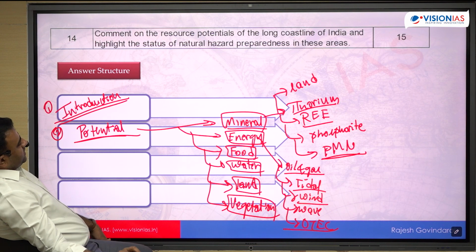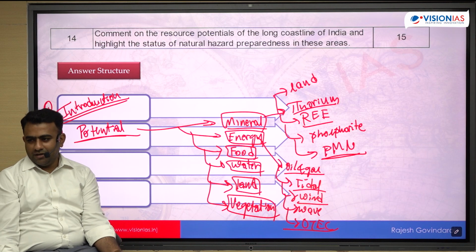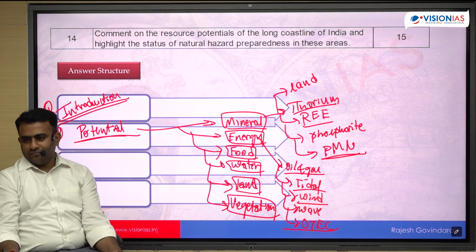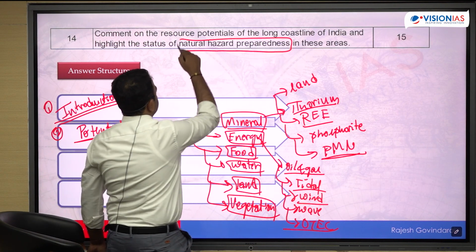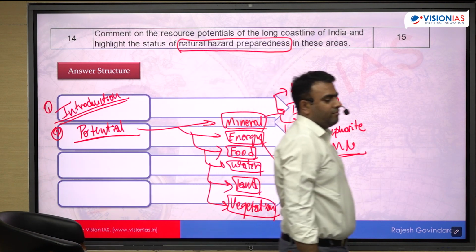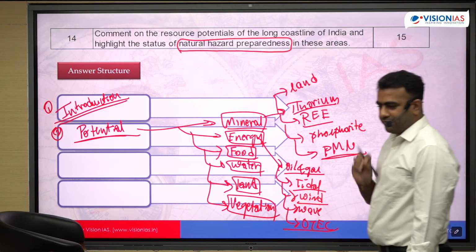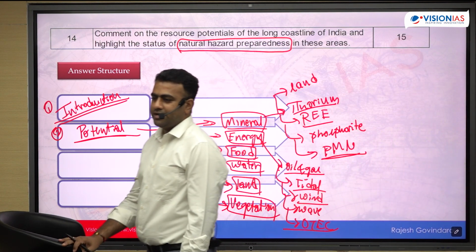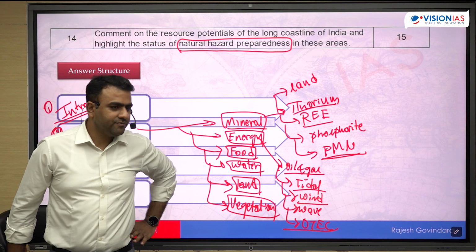Highlight the status of natural hazard preparedness in this area. This second statement is a little tricky. It is not saying what are the preparations which we have taken. Of course you have to mention that. But you have to tell what is the present status. What does that mean? Are we 100% ready to face the hazards along the coastal area? What are the lacunas? That also has to be mentioned.